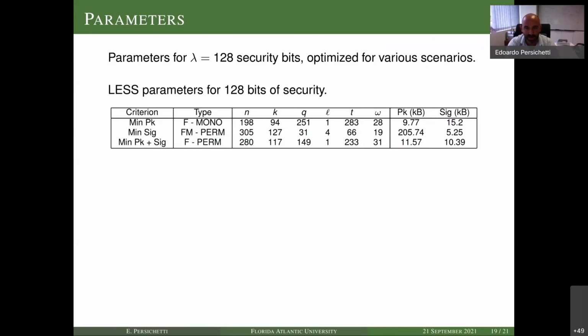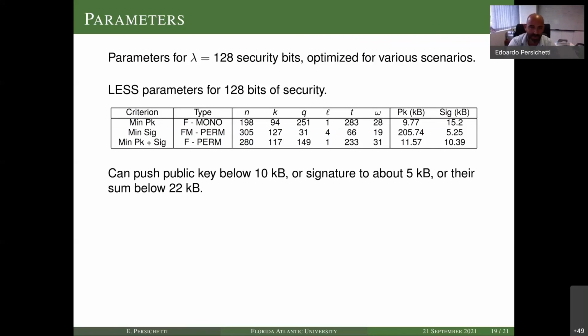And similarly, we can try to minimize the signature. You see that our signature can get really small, 5 kilobytes, but we get a larger key. And we can try to have a balanced version, which is certainly useful in a few applications. And this keeps the sum of public key and signature below a certain threshold. Yes, exactly as described here.